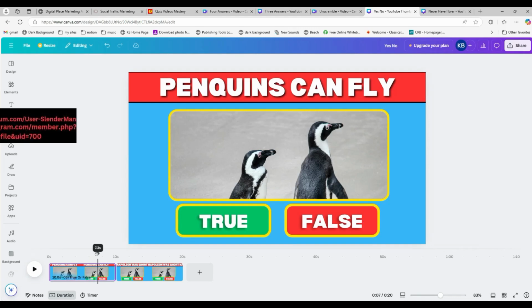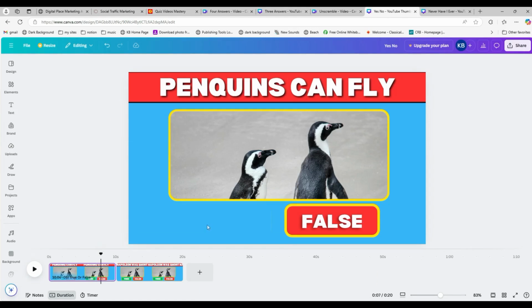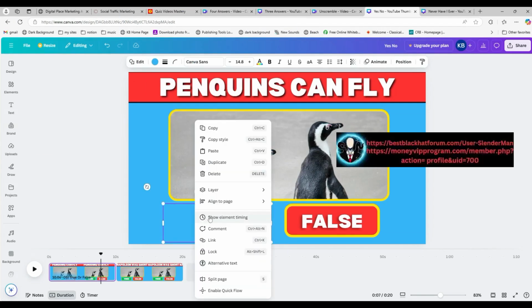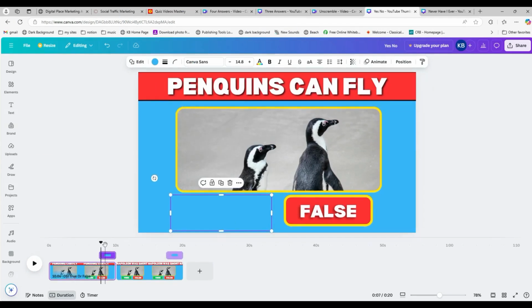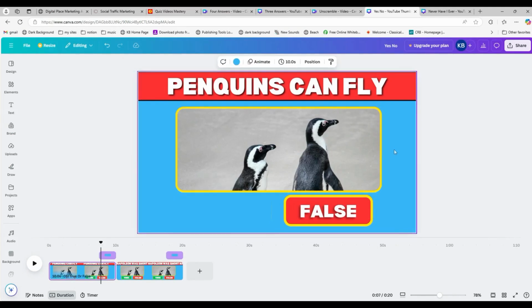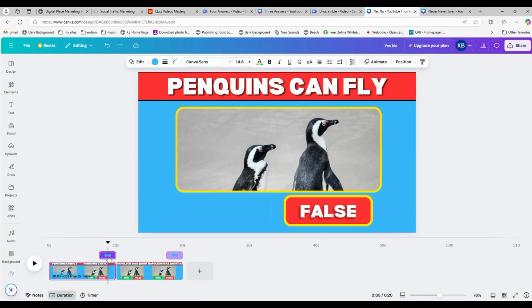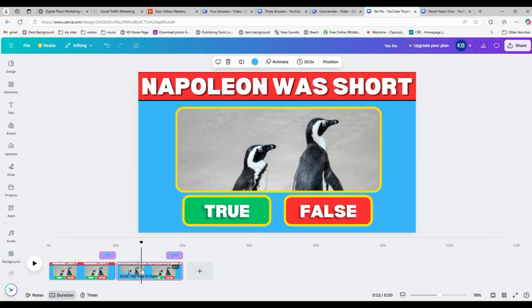All right, there's actually a box here. I'm going to right-click on it and show it in the timeline. It's the same color as the blue here. So you don't see it, but it is there. You can click on it and know it's there. Each time you create your duplicate page, you'll have to put it where it belongs based on the answer. For example, here's the second page.